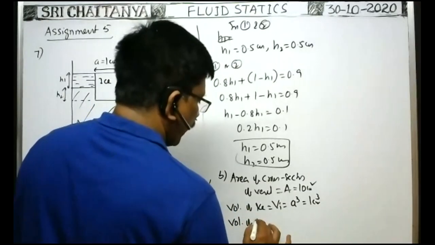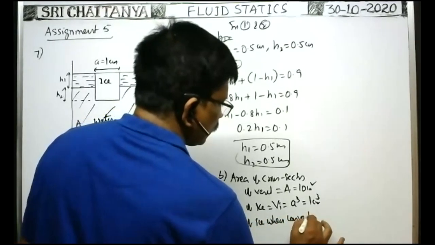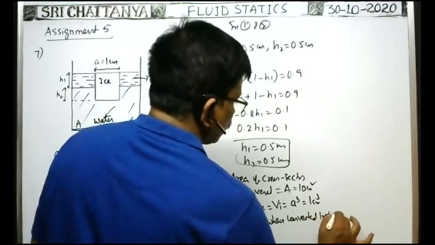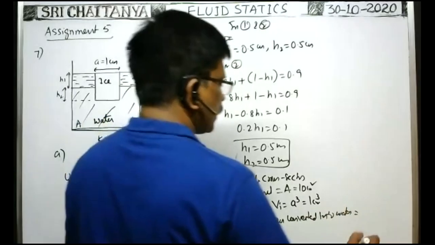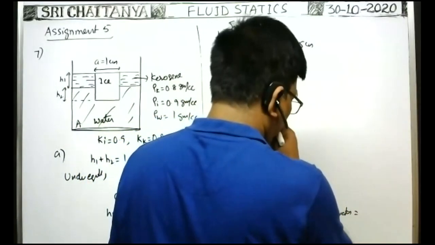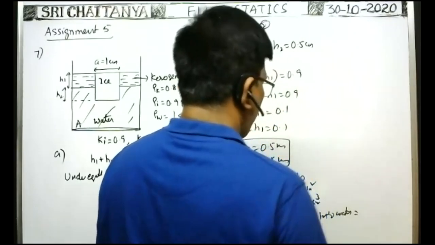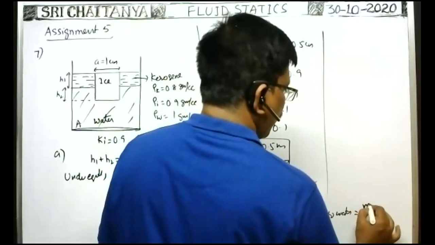The mass of the ice does not change. So what is the mass of ice?